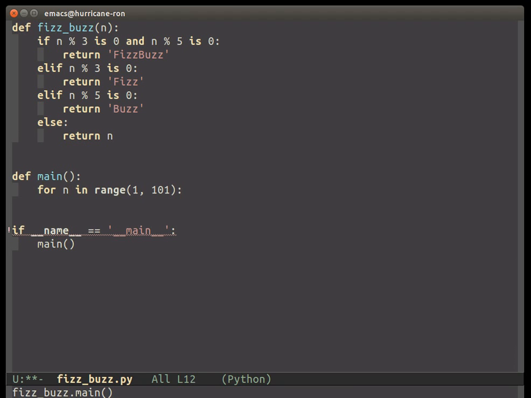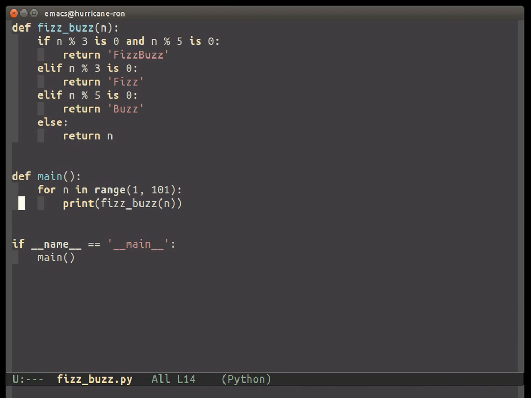So I like to make my main function as small as possible. This is where I hook into the program, and then I leave the meat of the program for all other functions. So I think that's a pretty good practice. So that's going to be fizz n, and oh yeah, we're also obviously going to want to print the number.